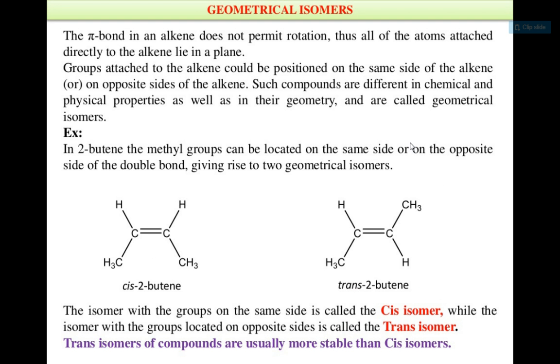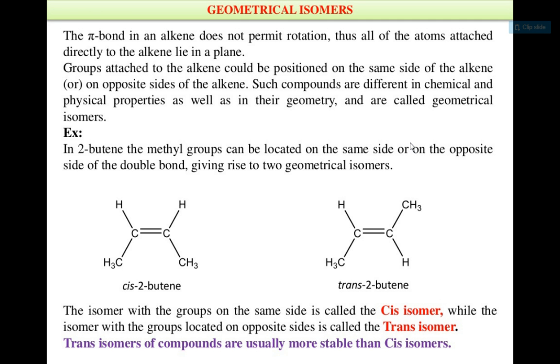Now we come to stereoisomerism, that is geometrical isomerism. The pi bond in an alkene does not permit rotation. That means there is restricted rotation due to the double bond. Thus, all the atoms attached directly to the alkene lie in a plane. Groups attached to the alkene could be positioned on the same side of the alkene or on opposite sides of the alkene. Such compounds differ in chemical and physical properties as well as in their geometry and are called geometrical isomers.